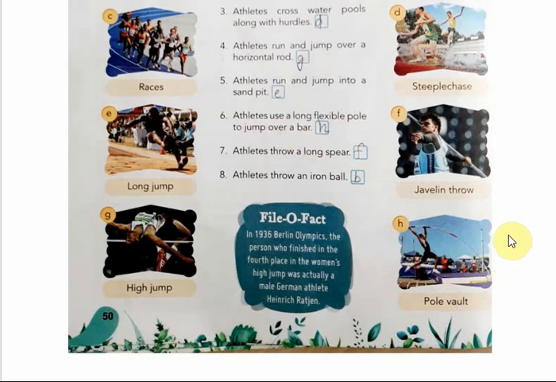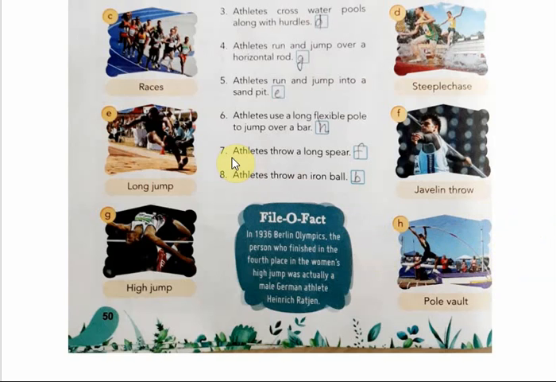Sprint means running along a runway and jamming a pole against the stopboard. They have to jam the pole against the stopboard, then make a jump. They seek to clear the greatest height without knocking the bar off. So that is pole vault.